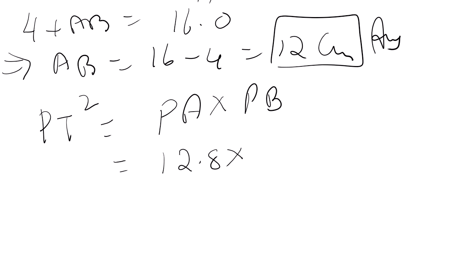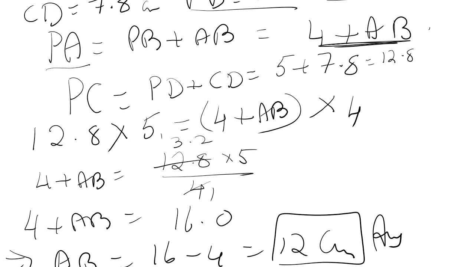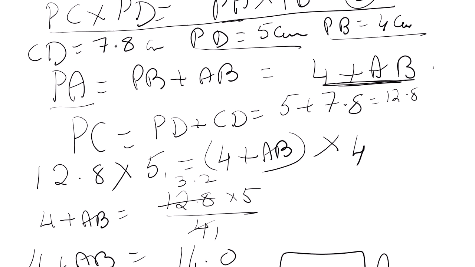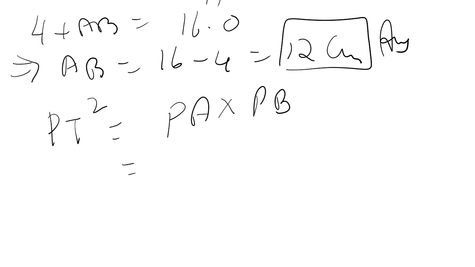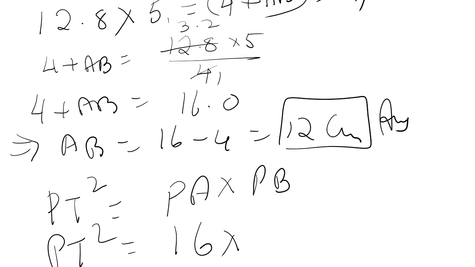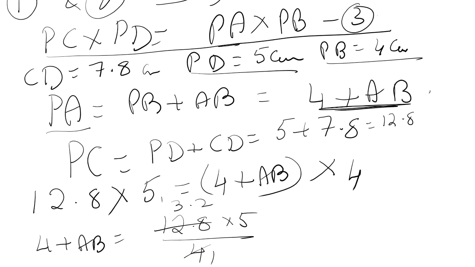Right, right. So PA is 4 plus, where is that? And PA, where is PA? PA is 4 plus AB, but AB now we got as 12. So PA will be 16, and PB is how much? PB, where is PB? PB is 4.